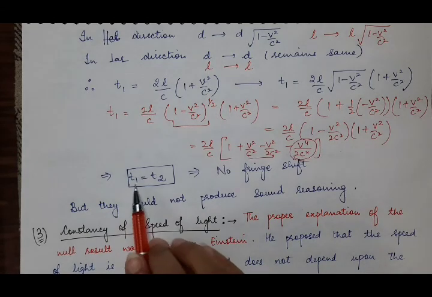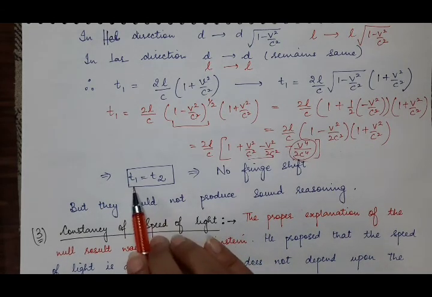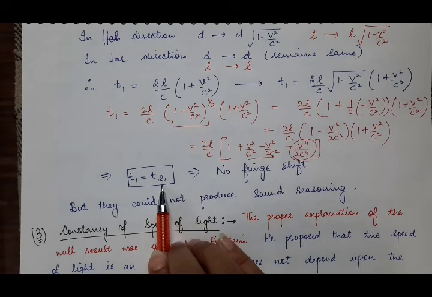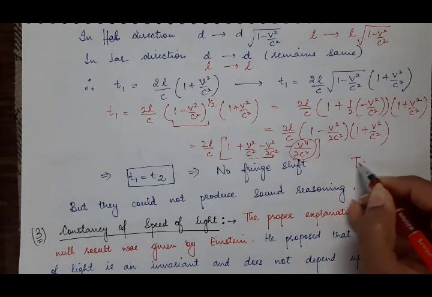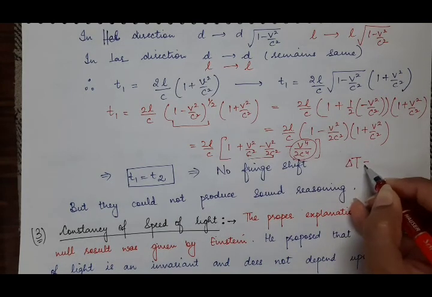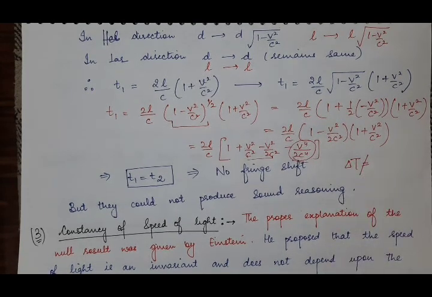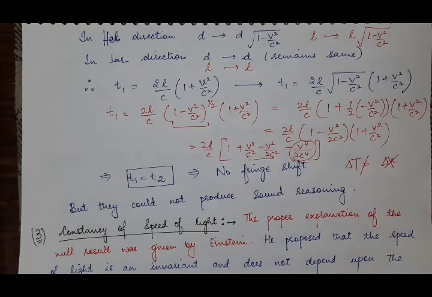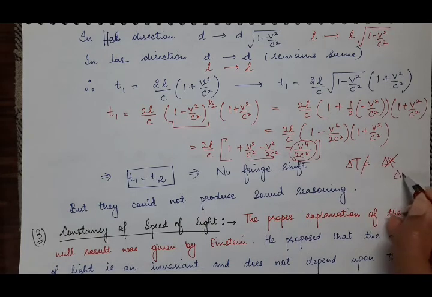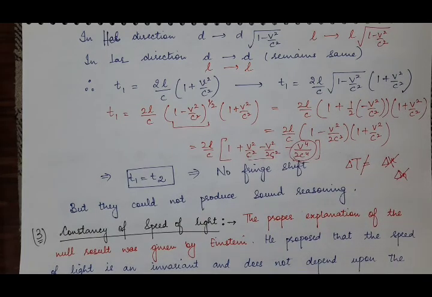And if the time taken by both the beams, beam 1 and beam 2, is the same, it means there will be no time difference, and there will be no path difference then. And if there is no path difference, there will be no fringe shift. But